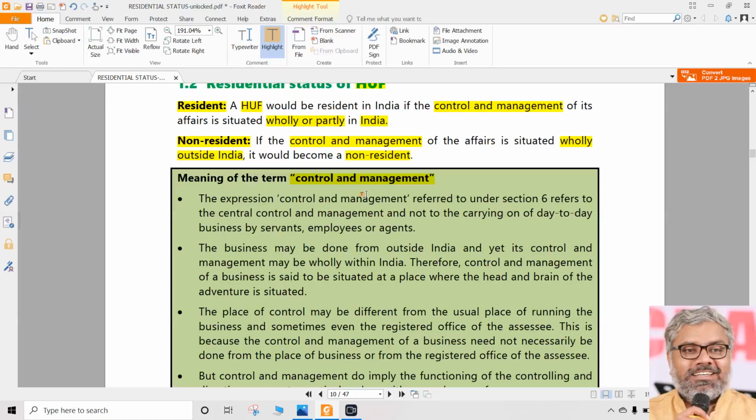While learning this law, we need to understand that income tax law generally will not tell people what to do. Is it going to tell people don't stay 182 days, or stay 60 days, or stay 365 days? It will not tell anything to anybody. It will not tell people what to do, what not to do. That is the job of other laws.